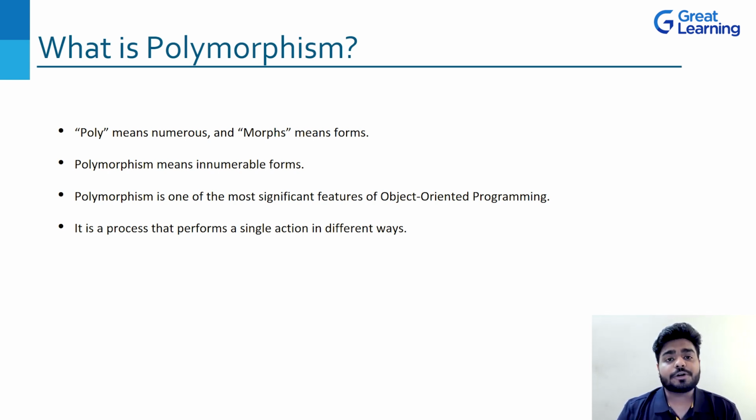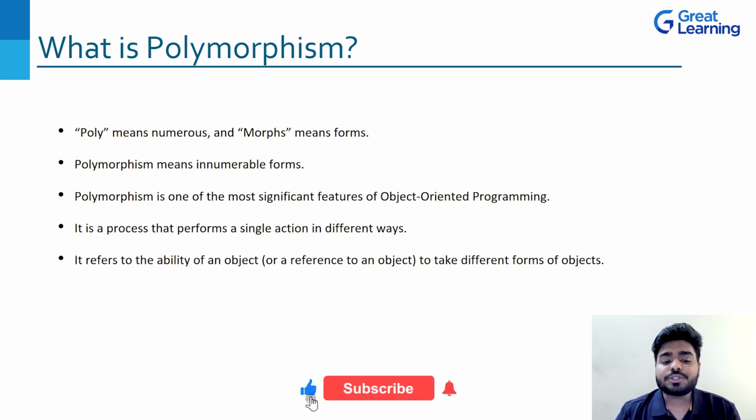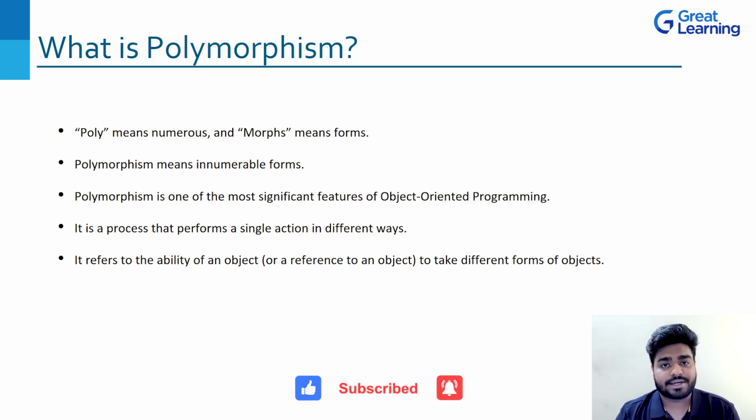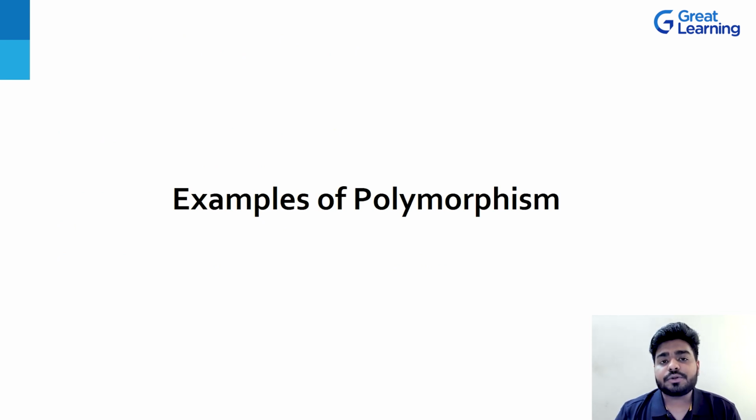So it performs the same thing, but in different ways, okay? How? We are going to talk about that later. It refers to the ability of an object to take different forms of object. Okay, keep this particular point in your mind, because once you do the programming, you will again understand this particular sentence. Now we are coming into the examples of polymorphism, because we now know that many forms or numerous forms is nothing but polymorphism, right?